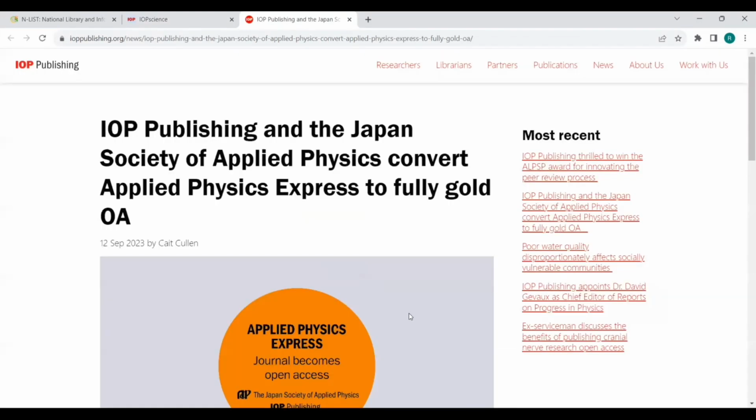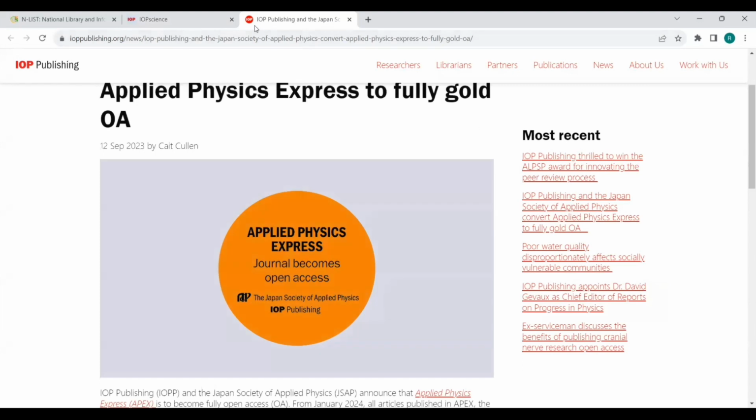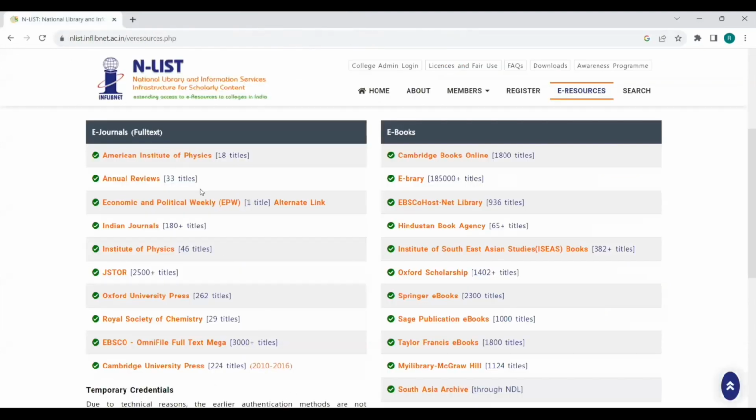Therefore, here under Cite you can share to other social media websites, you can download or you can save. So these are some of the e-journal publishers available here. Just to check how many journals are uploaded here: that is 1833 plus, 180 plus, 46, 2500 plus.